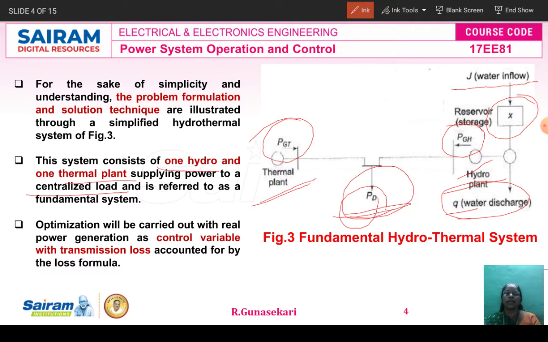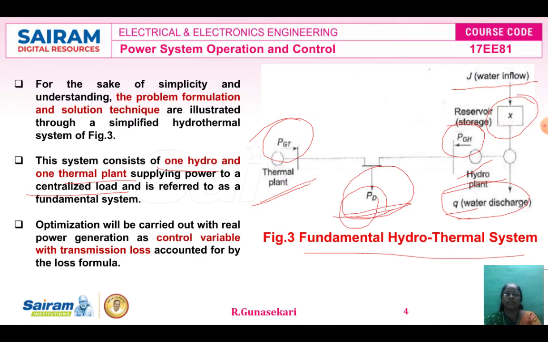This is referred to as the fundamental hydrothermal power system. The optimization will be carried out with real power generation as the control variable, with the transmission loss accounted for by the transmission loss formula. So this is the detail about the fundamental hydrothermal power system.